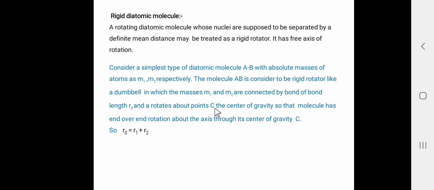See the center of gravity, and here this AB molecule rotates around this center of gravity, there is an end over end rotation, and so here r0 is equal to r1 plus r2. So, just to understand this concept, let us consider the diagram.